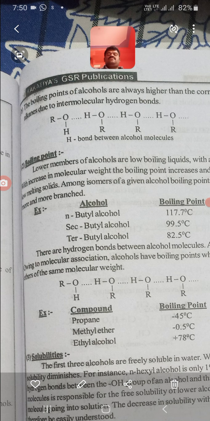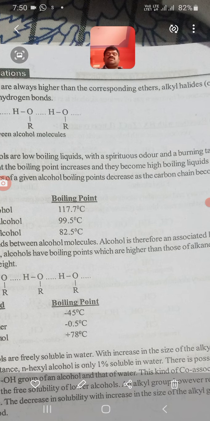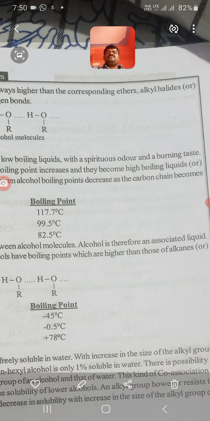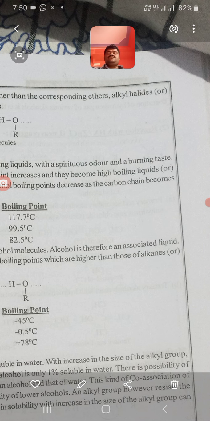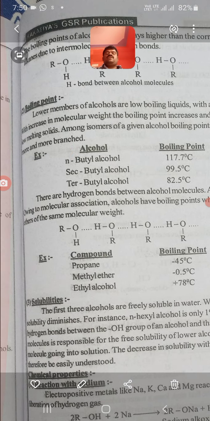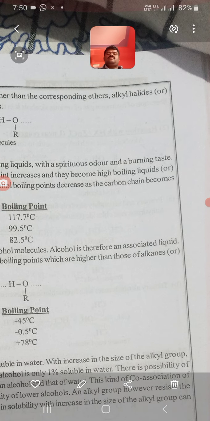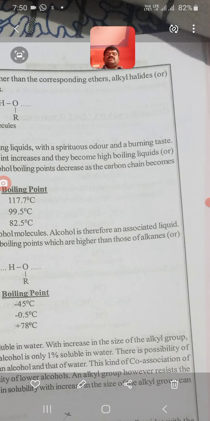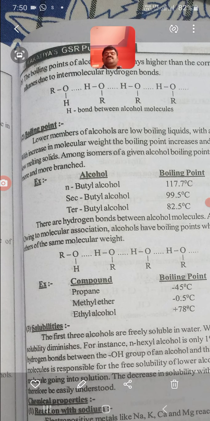Lower members of alcohols have low boiling points. Low boiling points means what here? Lower members of alcohols are low boiling liquids with a spirituous odor and a burning taste. With increase in molecular weight, the boiling point increases and they become high boiling liquids or solids. Among isomers of given alcohols, the boiling point decreases as the carbon chain becomes more and more branched.